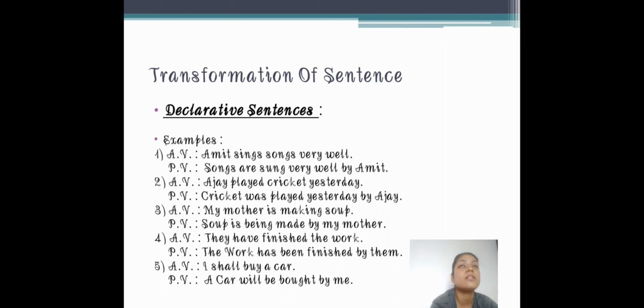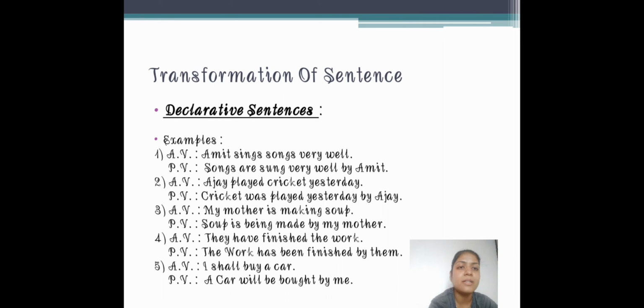If we want to change it into passive voice, I just want to tell you that whenever you change active to passive, you just have to bring the object at the first place and the subject at the last place, and in the middle of the sentence, you have to put the verb in the past form.